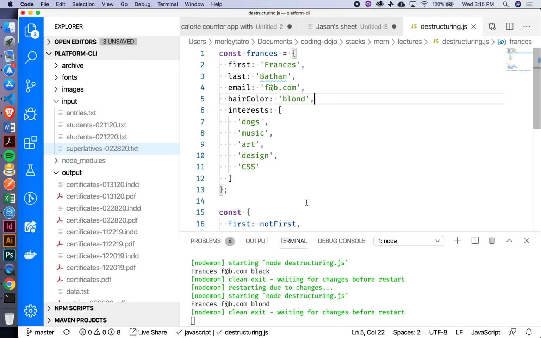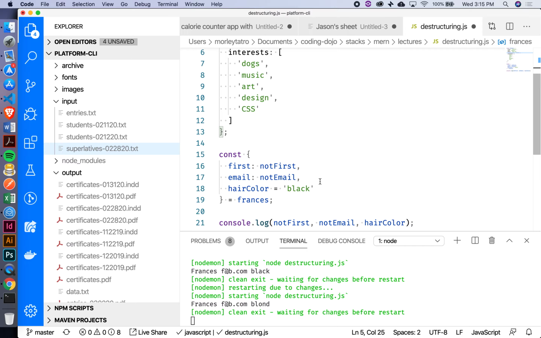Right? Yeah, all these things are hard-coded, right? They're not variables or anything like that. Exactly. But again, if I were to comment this out, it's our default that would now take hold because we no longer have that key inside the object, right? So it goes back to black.